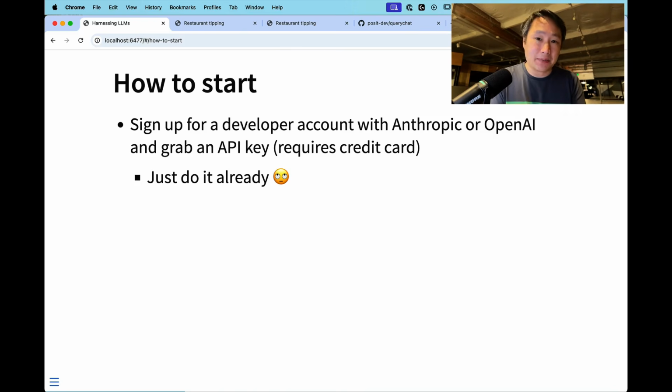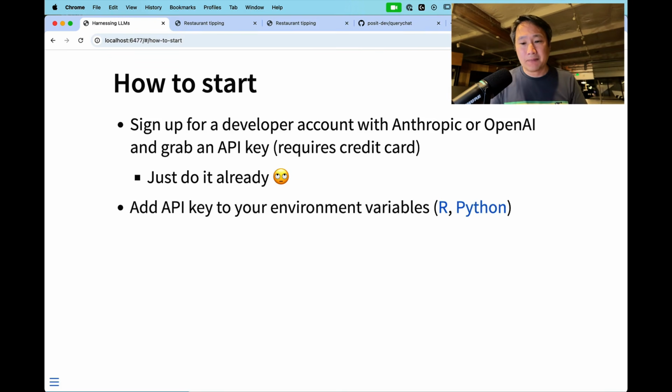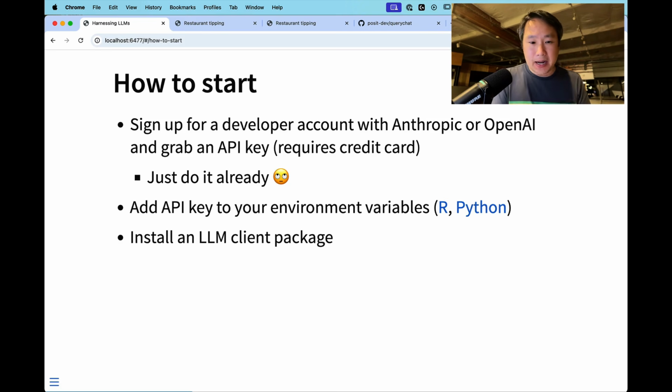You can do a lot of experimentation with just $20. That might last you a couple months of quite intense playing with these models. Once you have that API key, then you need to add it to your environment variables. And I have links that I'll drop in the description for doing that for both R and for Python.